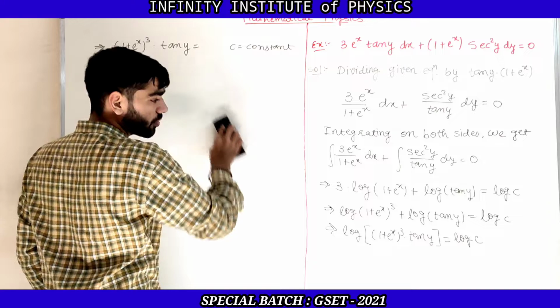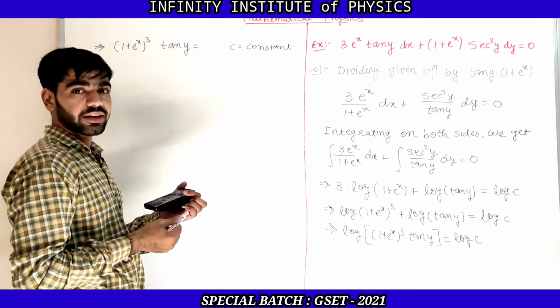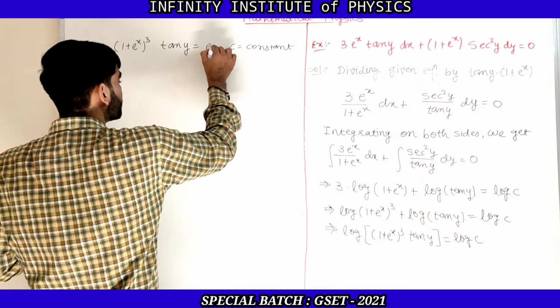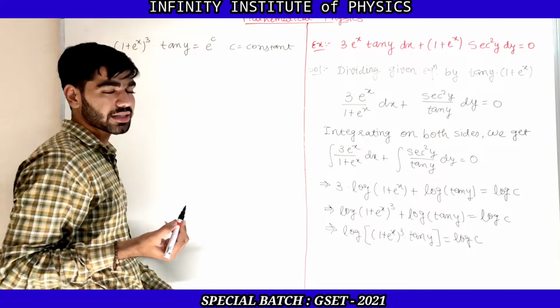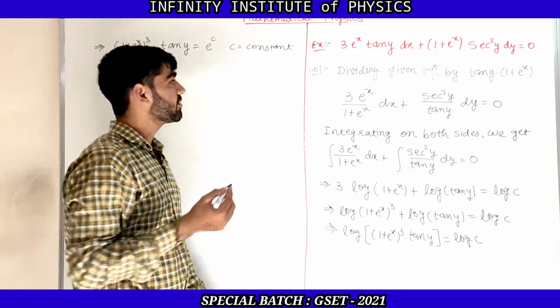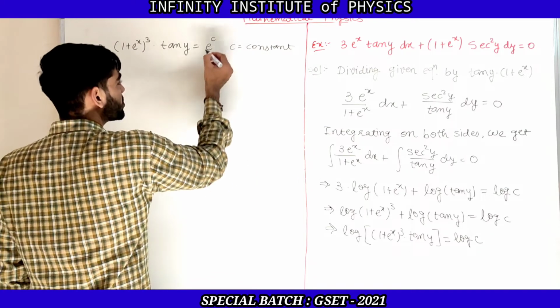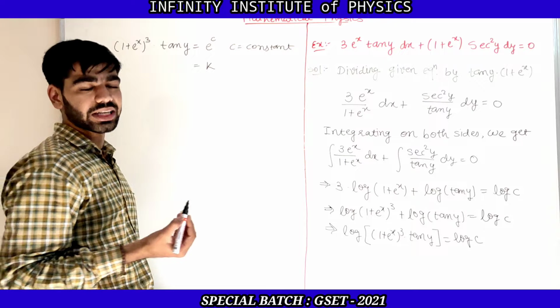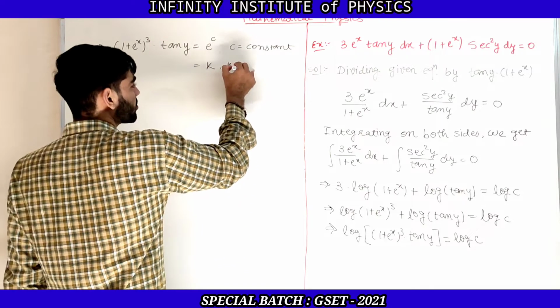In case you are writing c, then whenever we take the anti-log on both the sides, it will come as e raised to c, where c is a constant. So again e raised to c is again a constant, so you can give it the name of another constant, k, where k is also a constant.